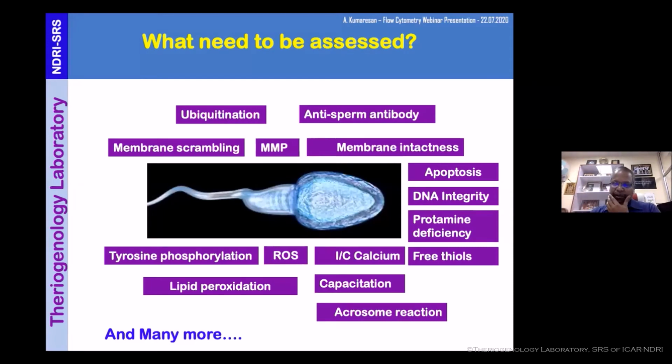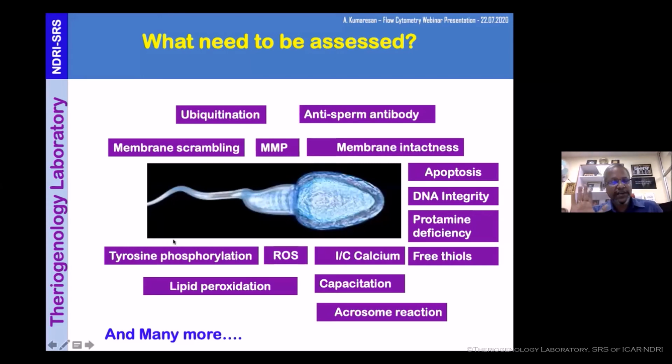Apoptosis, DNA integrity, protein deficiency, free thiol, all these things qualify the quality of the DNA in the spermatozoa. Intracellular calcium is very much important because research on it has been going on from 1990 onwards, and having high intracellular calcium is not preferable for a spermatozoon. Then ROS, in human beings, a lot of research. Now a very recent technique and a patented machine have also come to quantify ROS. That much is the importance of ROS in human beings, but less importance as of now in animal cells.